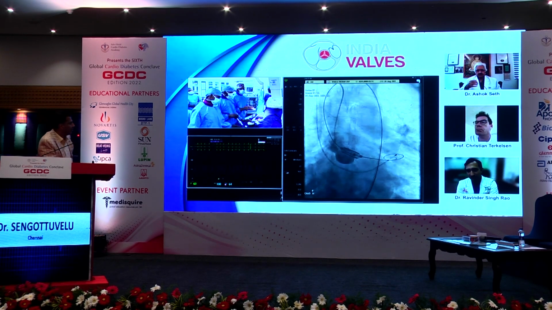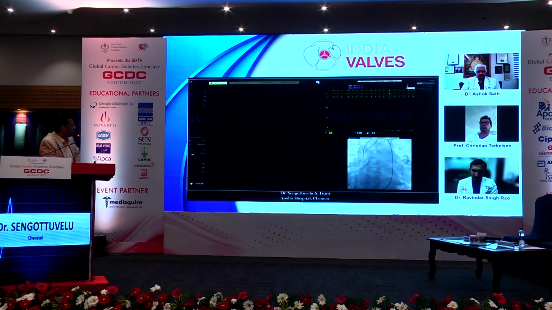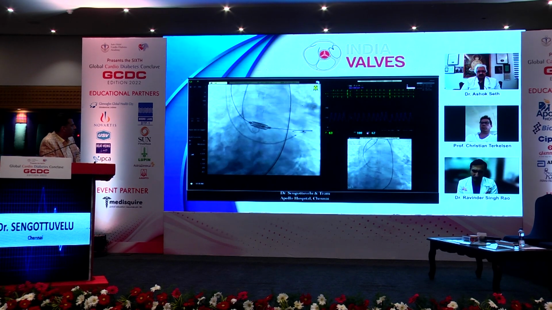With the LVOT calcium, once he feels too much resistance, he will probably stop at that. So we are actually having a nominal volume at 23, which is about 10% oversize. What we will probably do is, if there is any resistance, he will stop it and not give the full volume. Again, and we will go up. Yeah, here you go. Pacing on.